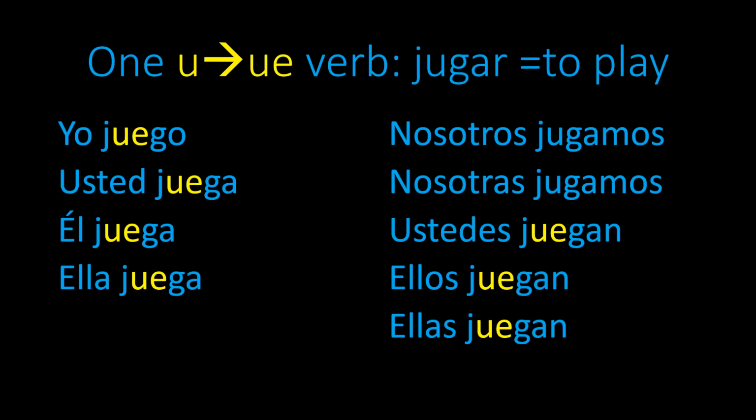And one more for good measure. This is a U to UE verb. These are not very common in Spanish. This verb, jugar, however, is fairly common because it means to play. Yo juego, usted juega, él juega, ella juega, nosotros jugamos, nosotras jugamos, ustedes juegan, ellos juegan, ellas juegan. Like all the other stem-changing verbs, the forms that go with nosotros and nosotras do not change their stem.